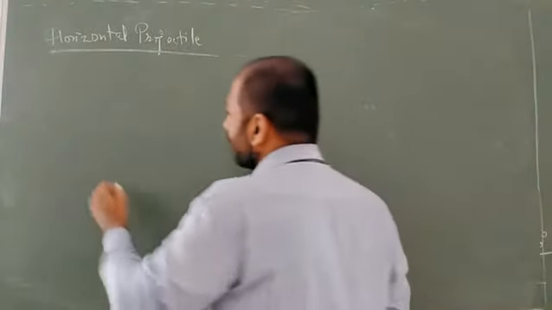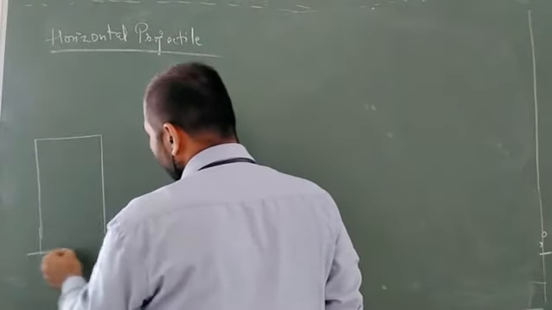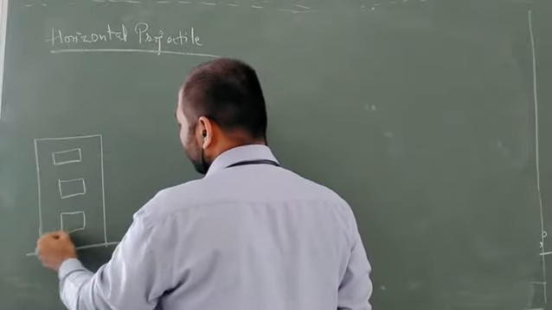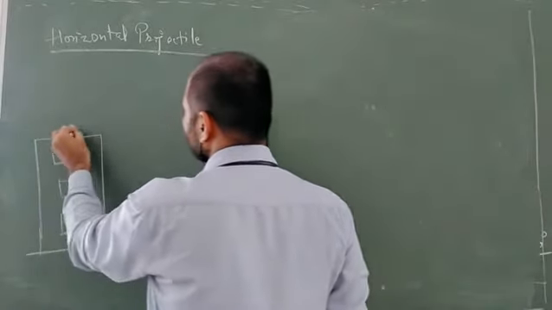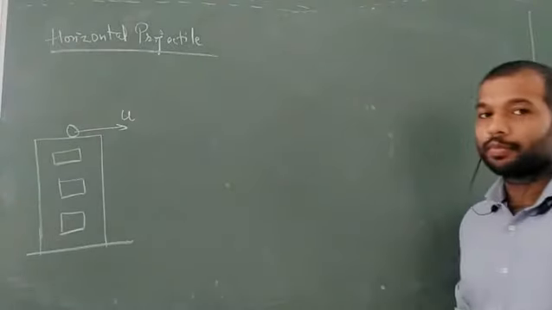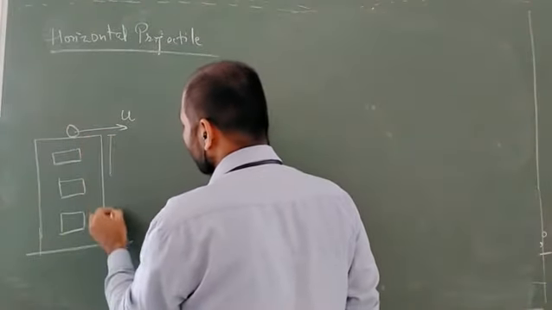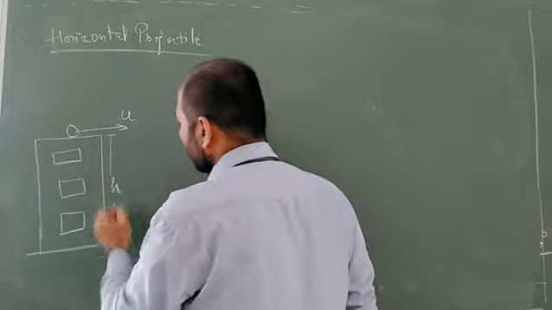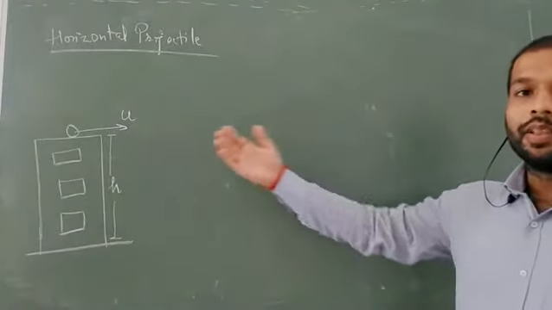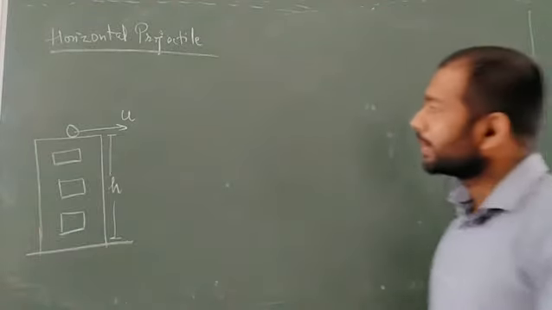So let's say we have a building of height small h, and a ball is just thrown at some velocity, small u, that is completely horizontal.